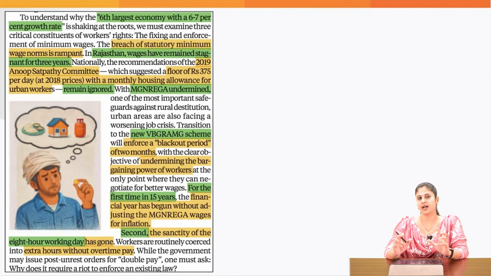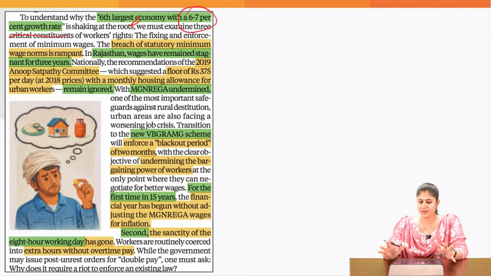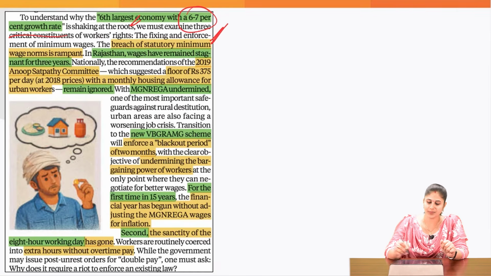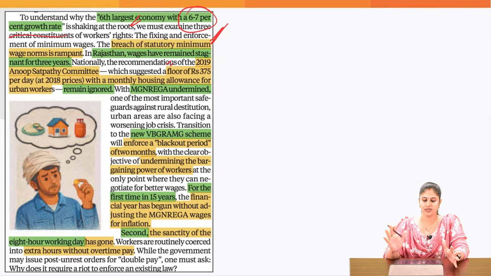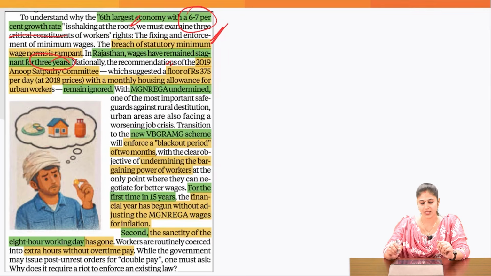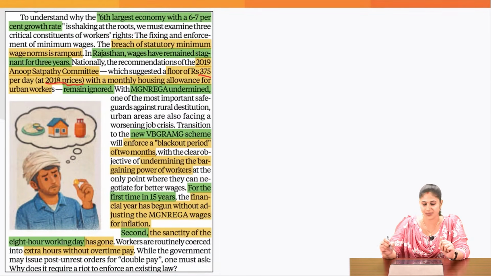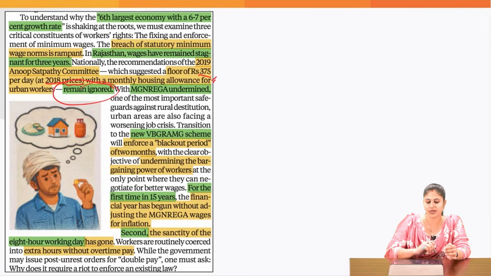First reason, which the article points out, is that despite India being the 6th largest economy, which is witnessing 6 to 7% growth rate, what we are seeing is constant breach of statutory minimum wage norms also. In Rajasthan, wages have not been revised for the last 3 years. It has remained stagnant. In 2019, the Anup Satpathy committee recommended a floor wage of 375 rupees per day at 2018 prices and a monthly housing allowance for the urban workers, which is yet not implemented.